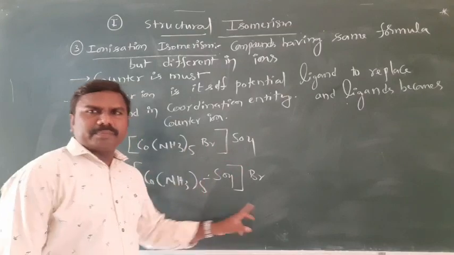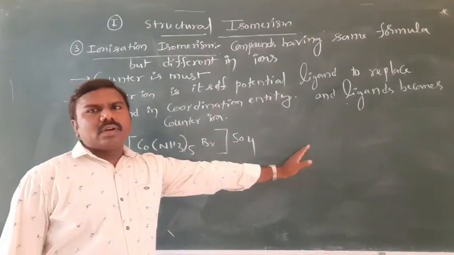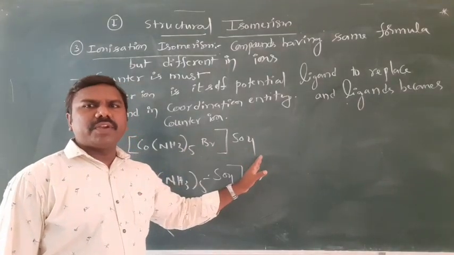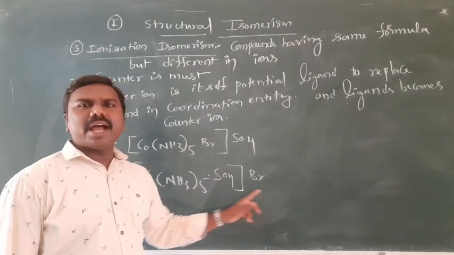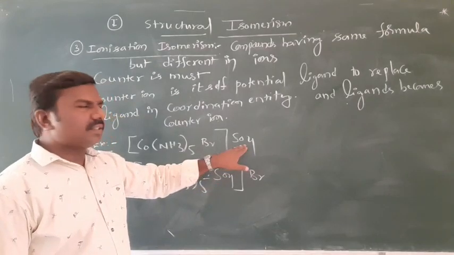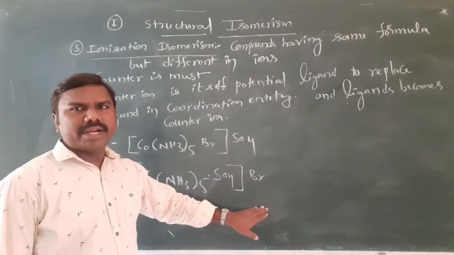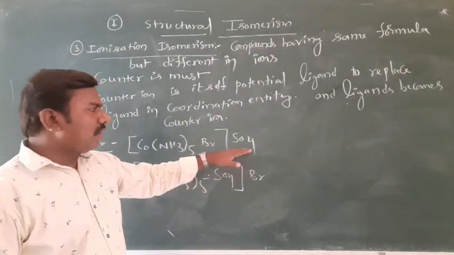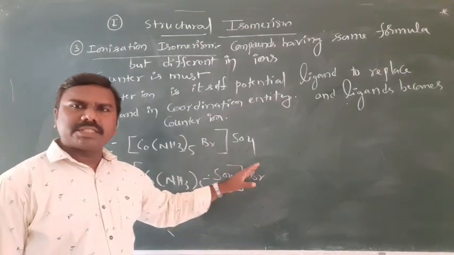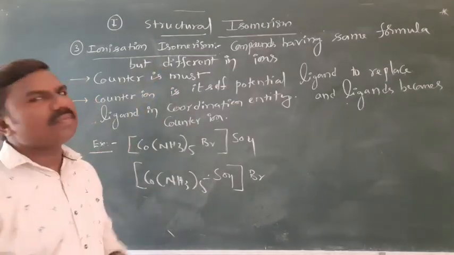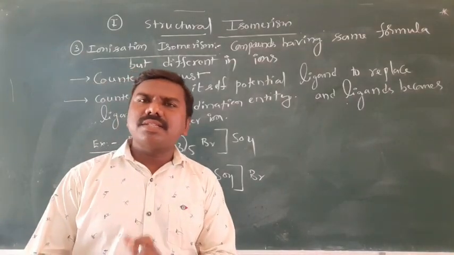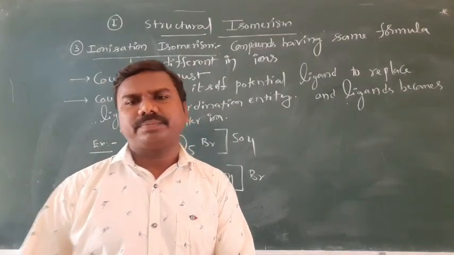Molecular formula is the same. On dissociation this gives sulfate and this ion. On dissociation this gives bromide and this ion. That's why the ions are different, but the formula is the same. This isomerism is called ionization isomerism.